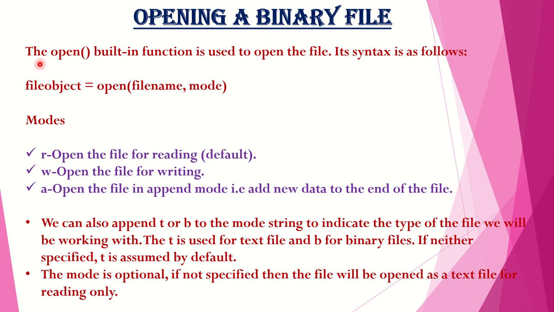As in the case of text files, the open built-in function is used to open a binary file. The syntax is as follows. We assign a file object, also called the file handle, to a file, and we also specify the mode in the open function. The mode can be any of these three. R is used for reading, W for writing in the file, and A to append or add new data to the end of the file.